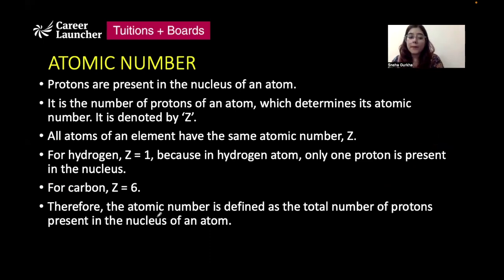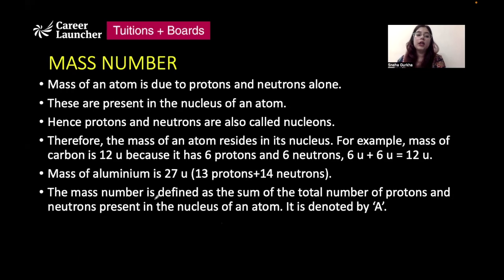Talking about atomic number, it is denoted by Z, and it represents the number of protons that are present in an atom. The number of protons determines the atomic number. For example, hydrogen, the atomic number is 1 because only one proton is present in its nucleus. For carbon, the atomic number is 6 because 6 protons are present in the nucleus.